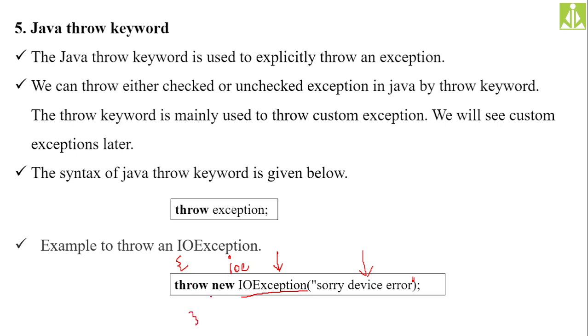It is manually throwing, isn't it? The situation we are not generating, whether the device is connected and that device is having a serious communication error, we don't know. But we have generated the exception manually and we have thrown it out of the block. So this particular thing you have to note.